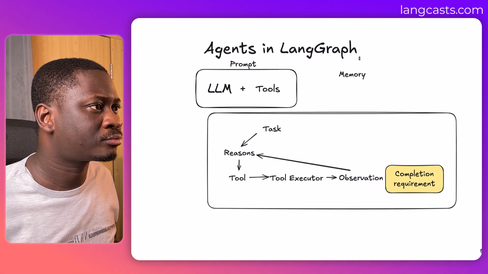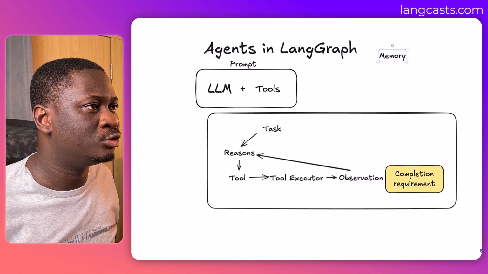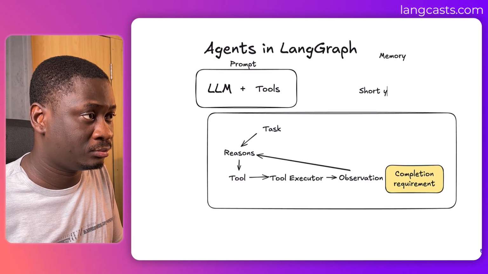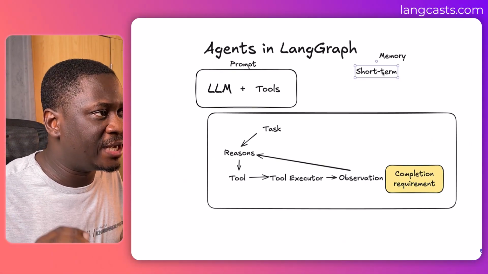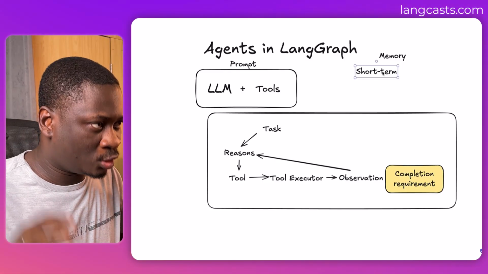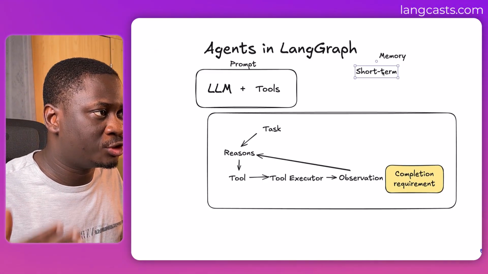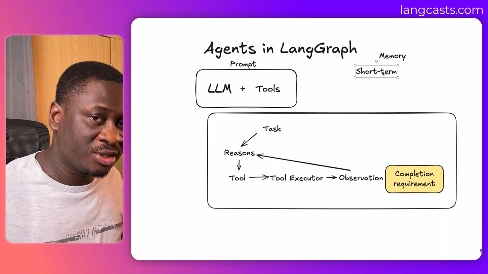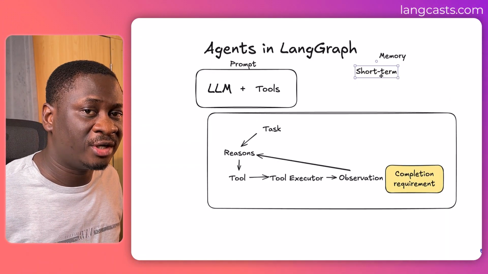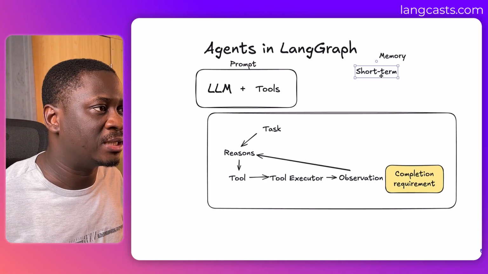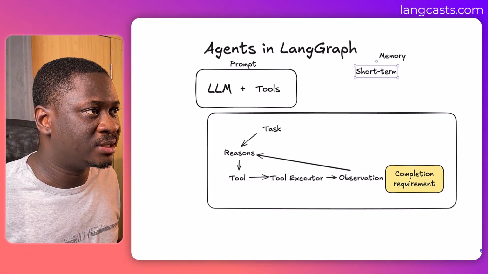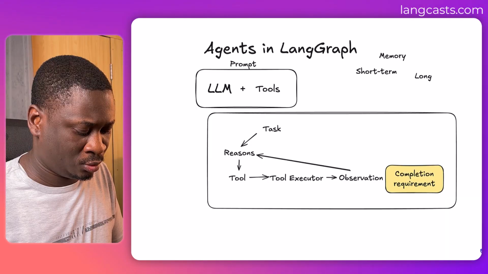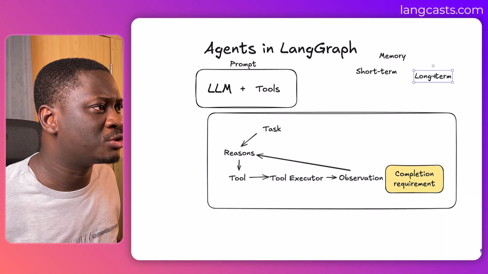So we have memory, and this memory can be divided into two. We have short-term. So the current session of the AI agent is what is called the short-term memory. The current session in which the agent is in is what is called short-term memory. And when the agent operation terminates, that memory is gone. So it's transient memory. That memory is gone once the agent operation terminates. However, if the agent needs to reference memory that needs to be stored somewhere, then it has to make use of long-term memory.